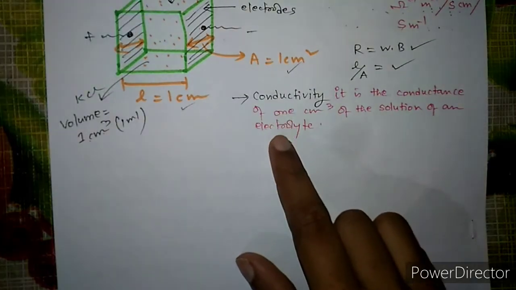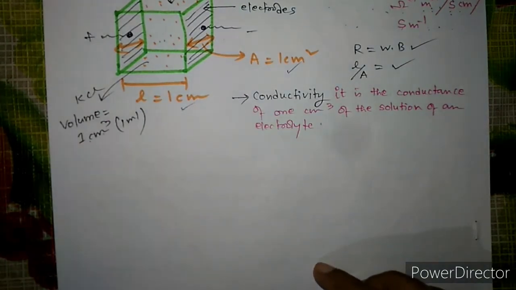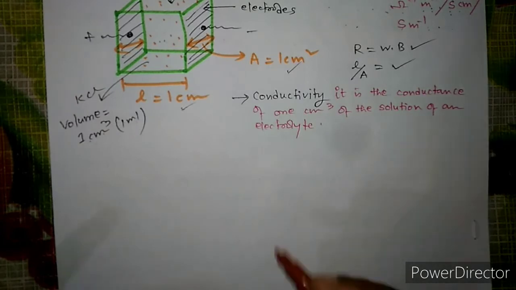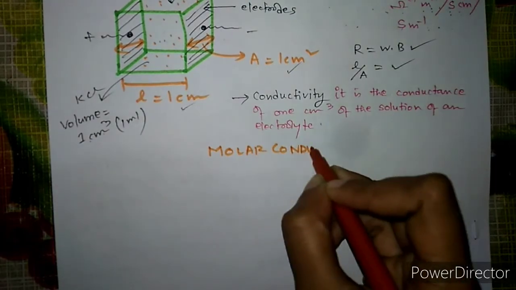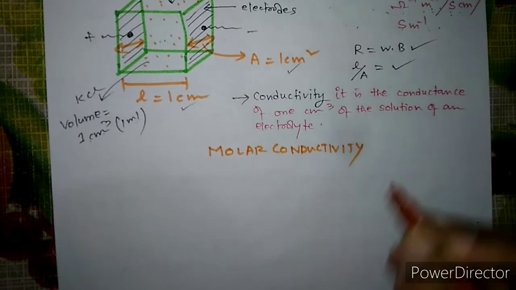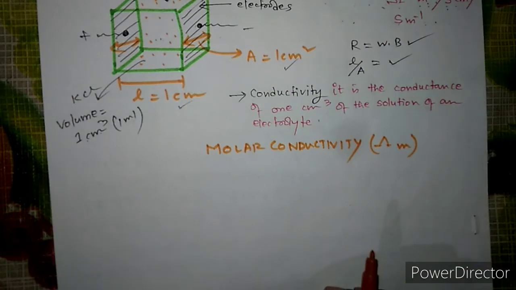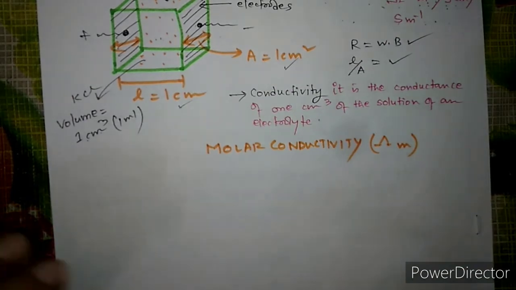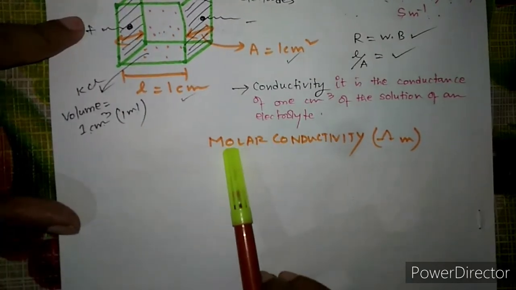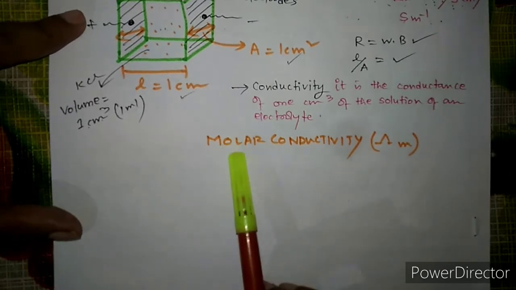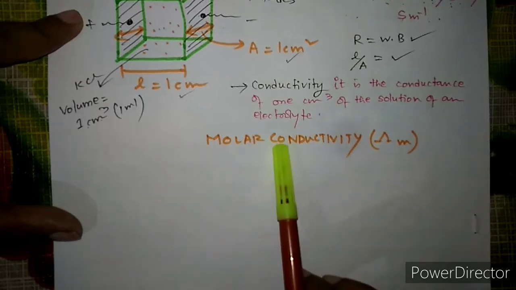Now there is a type for this conductivity, and it is the molar conductivity. One more is there, but in your syllabus only this type is given, the molar conductivity, and not the equivalent conductivity. So what happens is that when we talk about electrolytes, like in metals, metallic conductor or electronic, which I said, there you can just find out the conductivity, no problem.